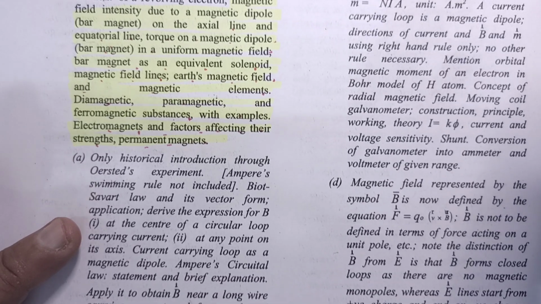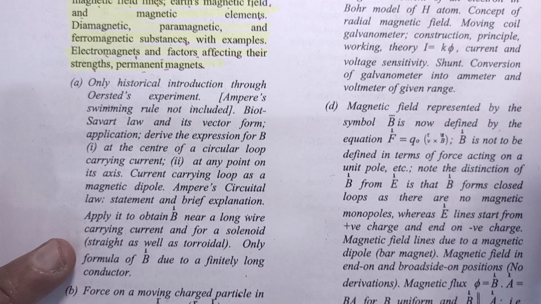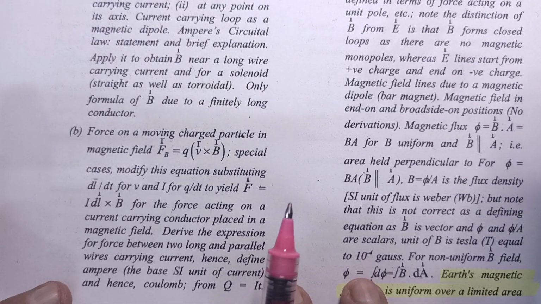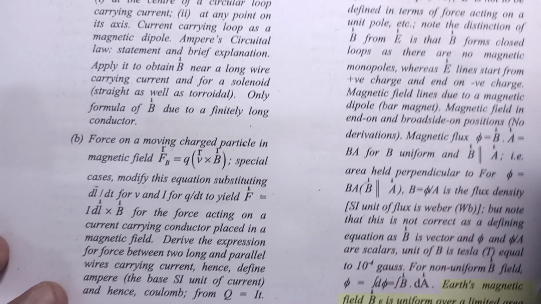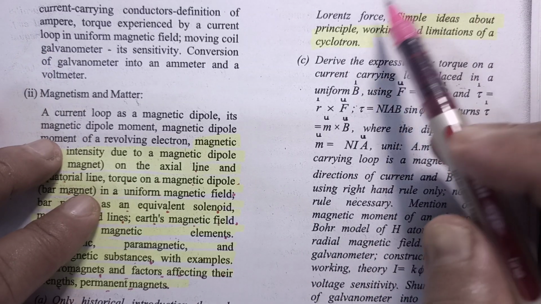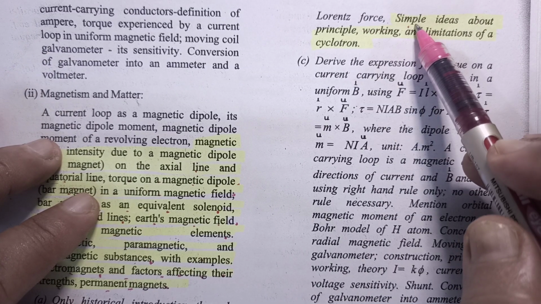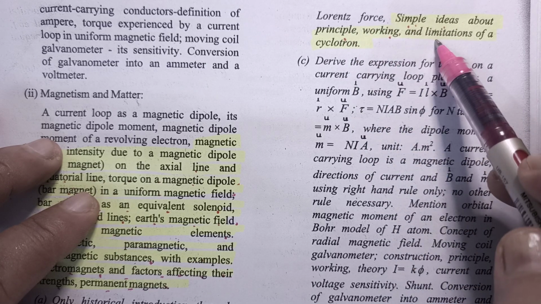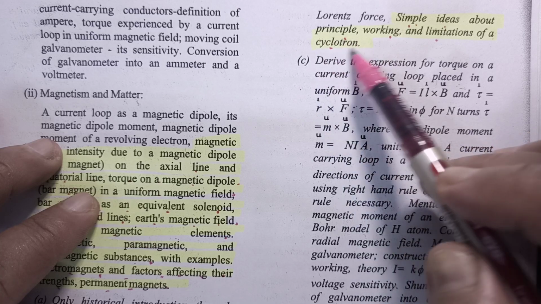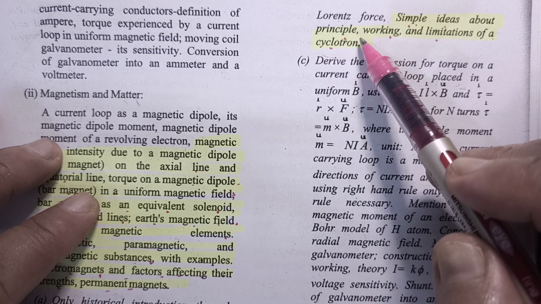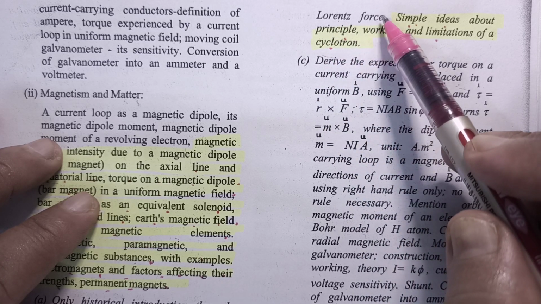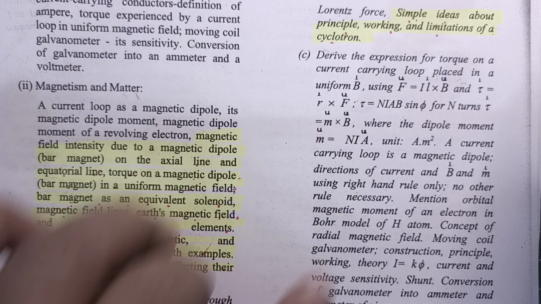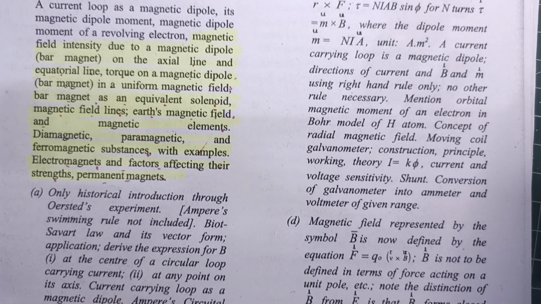Then Oersted experiment, Ampere's circuit law as it is, no change. Force on a moving charge particle, no change. And now change comes here. Simple ideas about principle, working and limitations of a cyclotron. So cyclotron is not in your syllabus this year. Up to Lorentz force your syllabus is. After that, this whole part is as it is, no change.